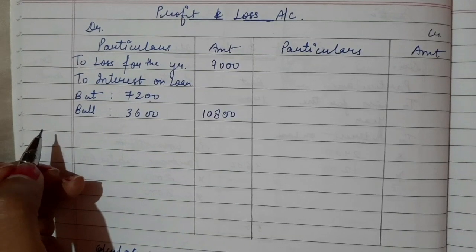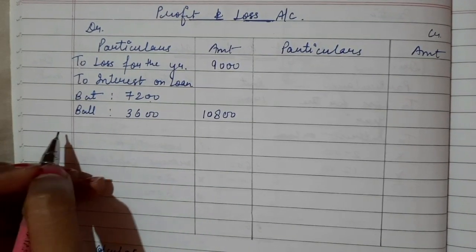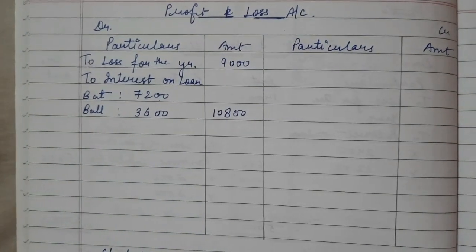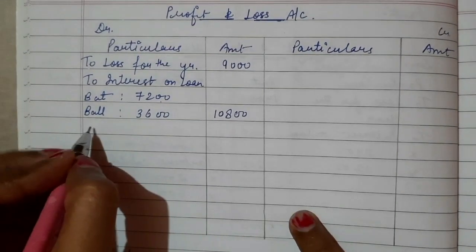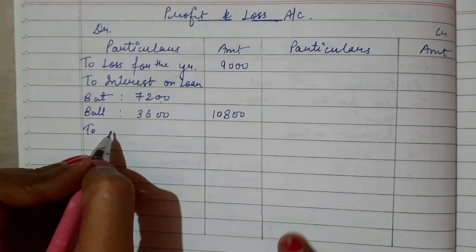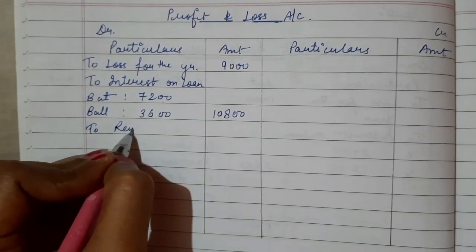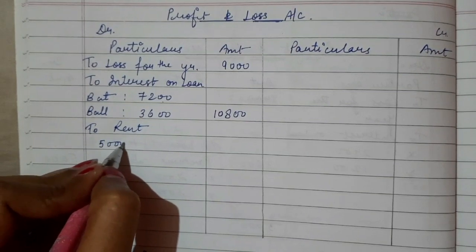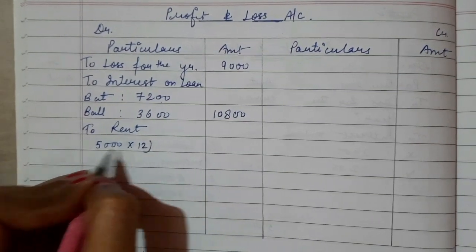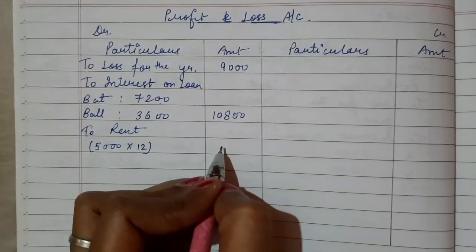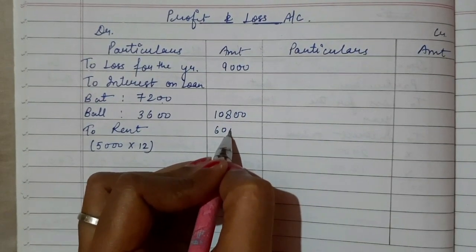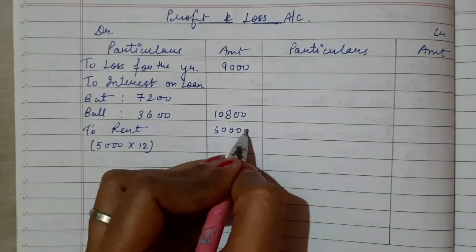So bat had allowed the firm to use his property, and the monthly rent is 5,000. So what we will do? We will calculate for the whole year. So to rent, I will calculate 5,000 into 12. So for 12 months, 5,000 into 12, it is 60,000 rupees.